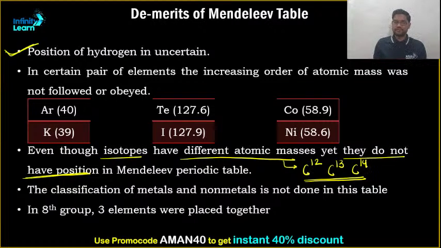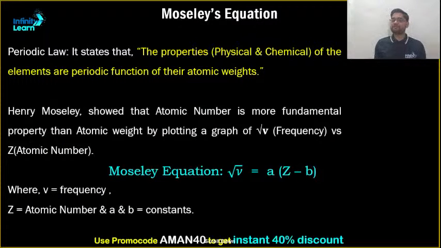Okay, clear? Next, the classification of metals and non-metals is not done in this table. From the Mendeleev periodic table, you cannot define what is metal, what is non-metal, and what is metalloid. And last one, in the 8th group 3 elements were placed together. Clear? So these were the demerits of the Mendeleev periodic table.